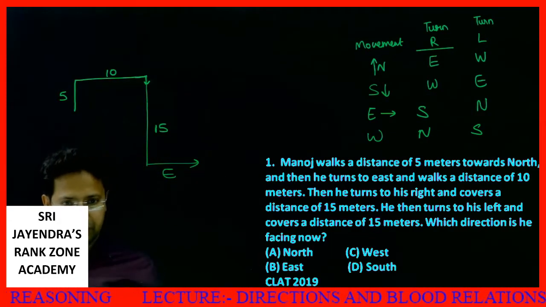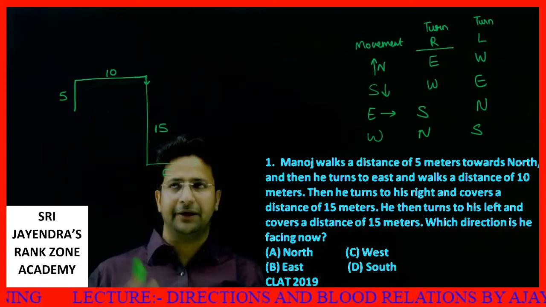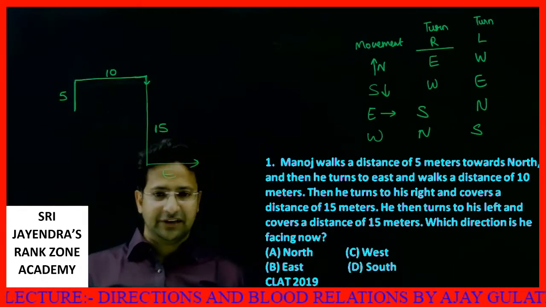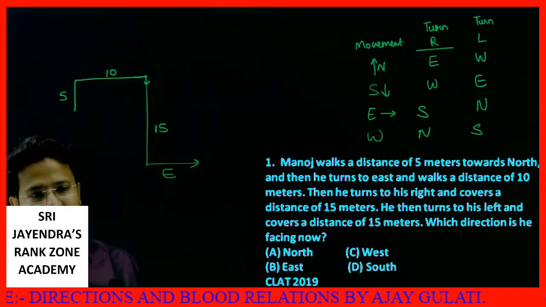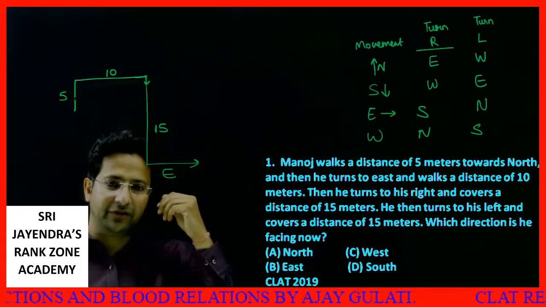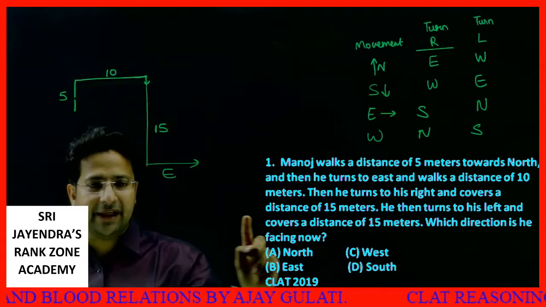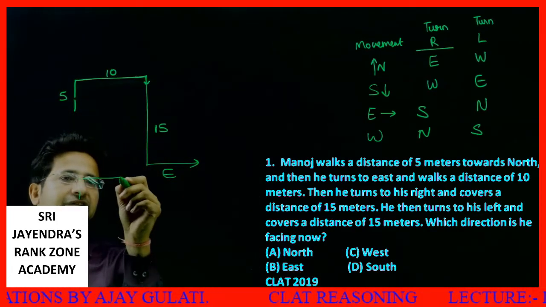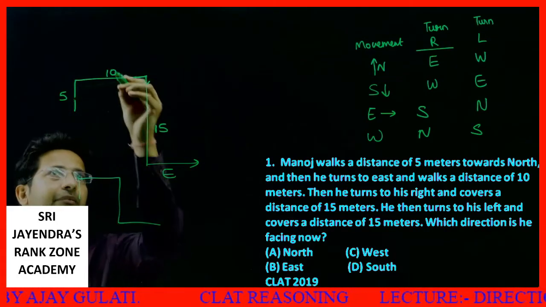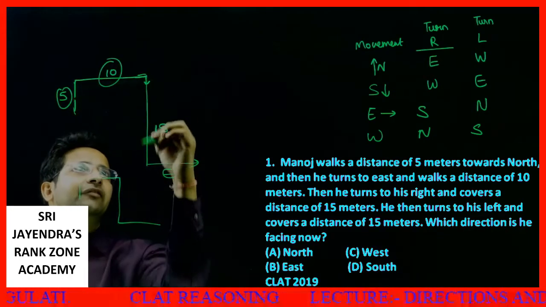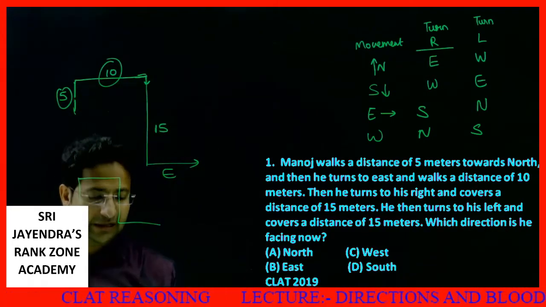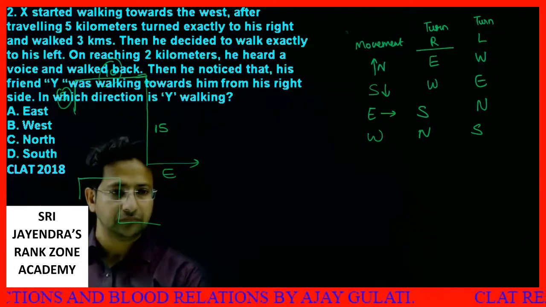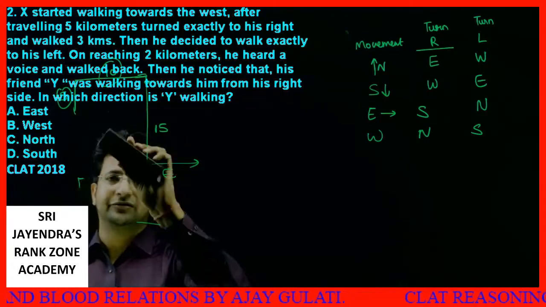We are not at all bothered how much distance he has covered. We just needed to tell which direction he is facing now. All this 5, 10, 15, we were not supposed to even think about it. Had I read the last line of the question first, I wouldn't have been bothering about the measurements. So let's move to the next question.